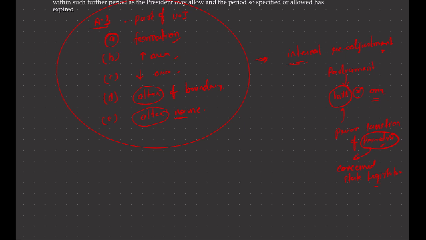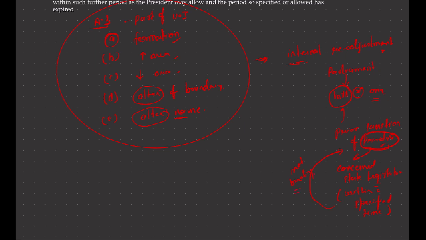opinion within a specified time. This word is important: within a specified time. The state legislature has to send its opinion to the President, and after getting this opinion of the state legislature, only the President can give prior sanction to the bill. Do remember that though the state legislature has to give its opinion in a given time, this opinion of the state legislature is not binding on the President.